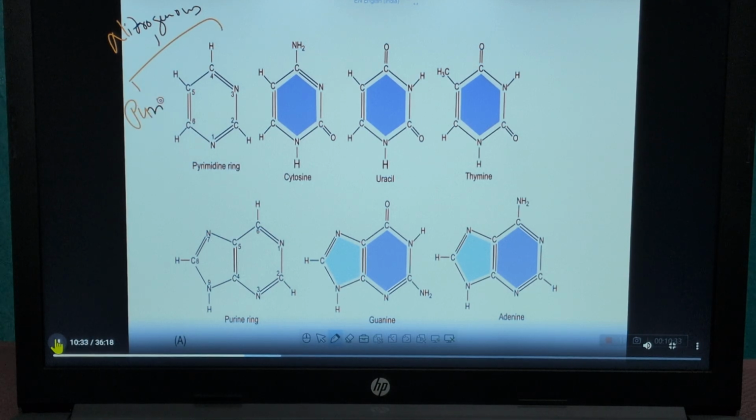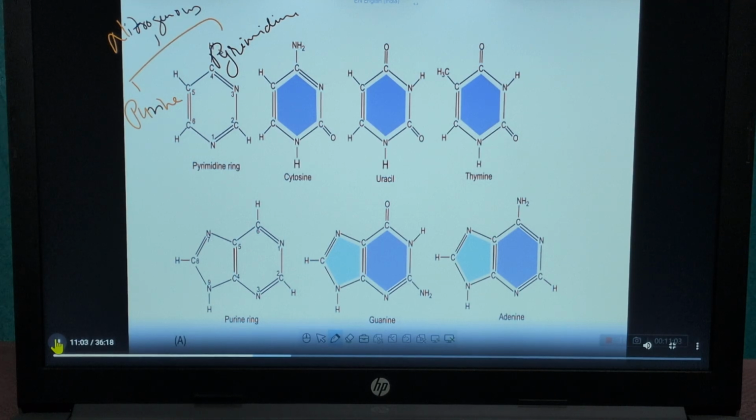Purine and pyrimidine. This is the purine ring and this is the pyrimidine ring, right? The purine ring is made up of 2 rings and the pyrimidine has a single ring. Okay. This is the pyrimidine ring, whereas the purine has 2 rings. This is the purine ring.